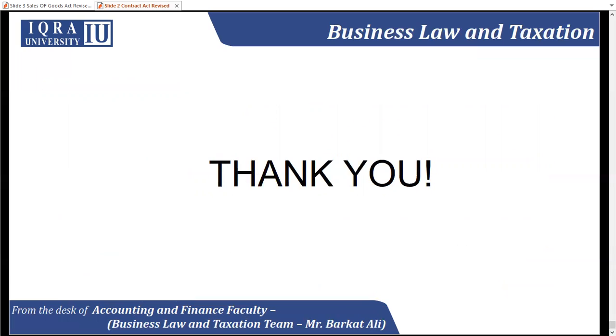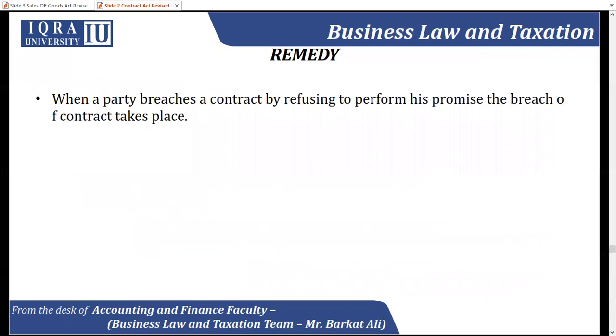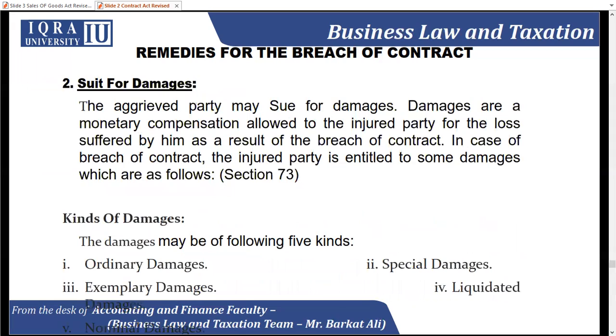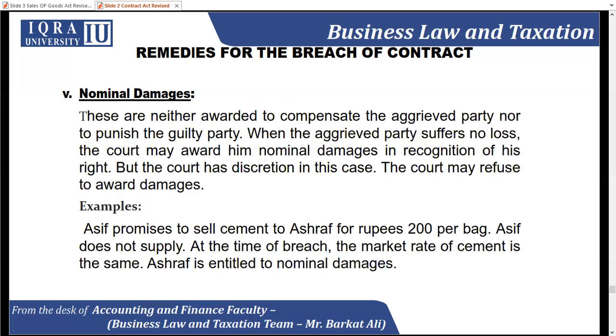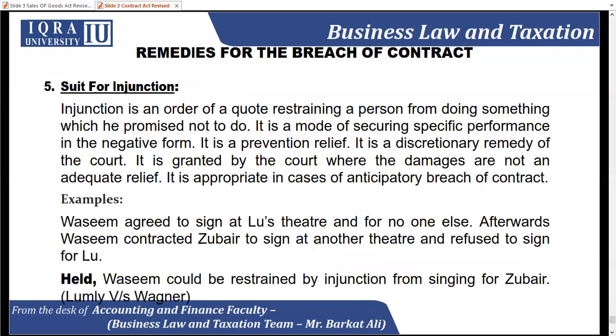So these are the remedies which I already told you. Let's take a quick review of what I mentioned in these slides. Number one, these are remedies. Whosoever does not perform the contract, we have a legal remedy to enforce that person to be part of the contract, whether it is damages or an injunction. There are five types of cases where we can take our remedy. Number one is suit for rescission. Damages are of five types. Next is suit for quantum meruit, suit for specific performance, and the last is suit for injunction.